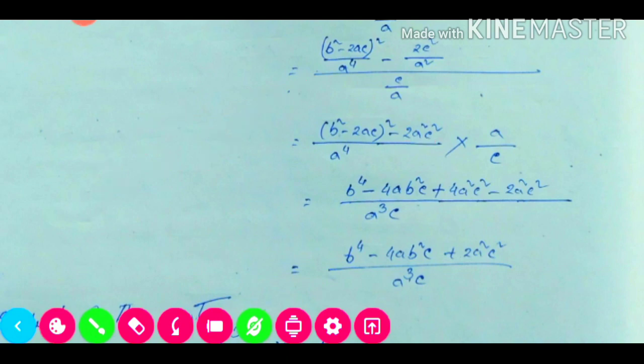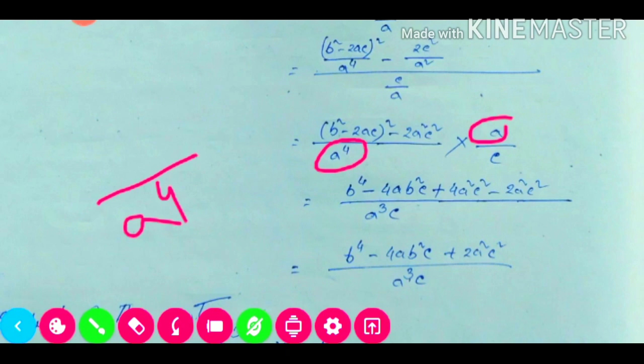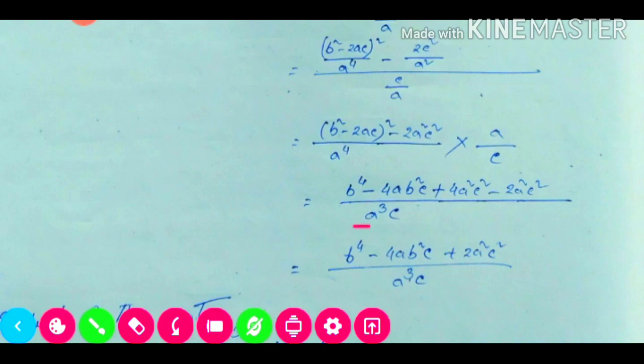Now this portion will be our first portion, this one same to same will remain, and this one will be reciprocal. If we do the reciprocal of this one, it will be a divided by c. Now here you see our common factor is there, a4 and this a. So a4, if we divide this one with a, it will be a cube that will remain. So here will remain a cube into c, and this one is already cancelled, so only this portion will remain.